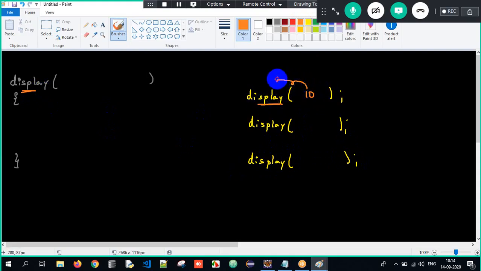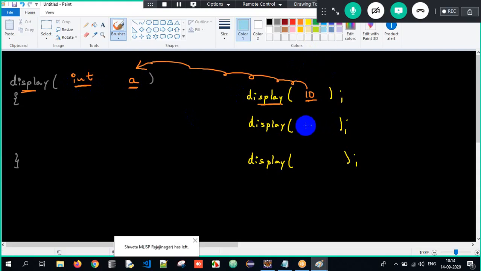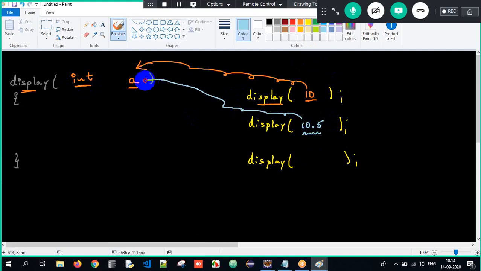When this 10 is going over here, I will store it into a variable a, which is of type int. Why? Because you're passing 10, and that will get stored into variable a, and the type should be int. Very good. Now, if I write 10.5, you are passing a decimal value, so that is getting stored into variable a, and the type should be double. Based on the value I am passing, I decide my data type here.